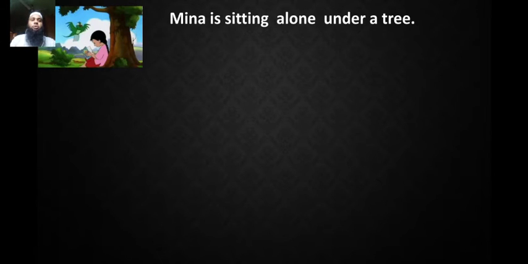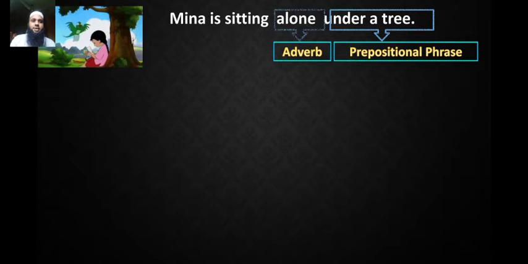Look at the picture. Meena is sitting alone under a tree. Alone is a word and it is an adverb. Under a tree, a prepositional phrase. And for your kind information, I would like to inform you that a prepositional phrase is a phrase which takes a preposition at the very beginning of the phrase. That means a prepositional phrase begins with a preposition. Under a tree is a prepositional phrase.